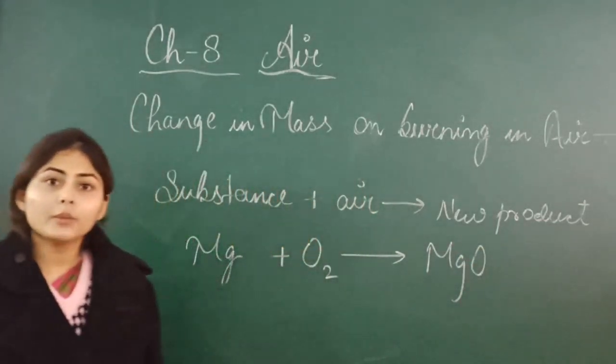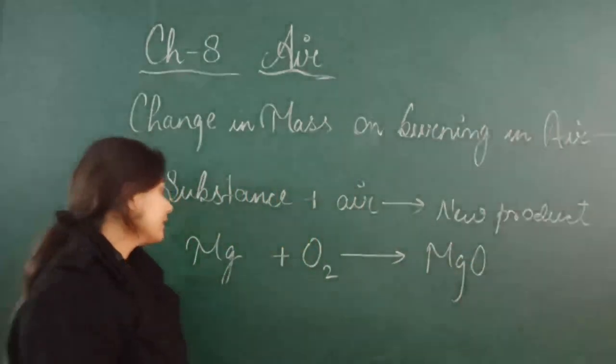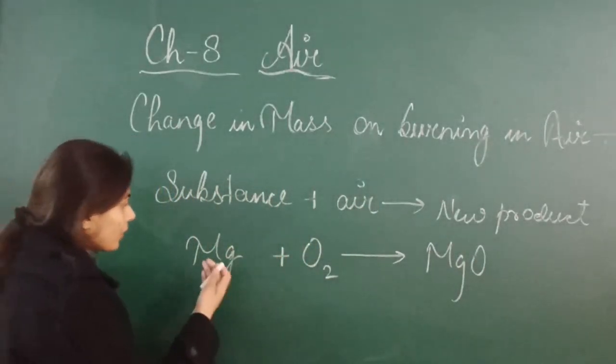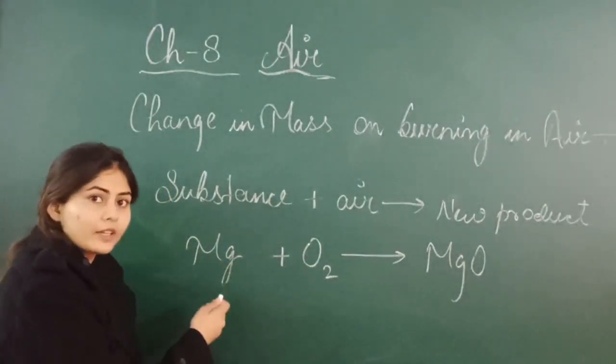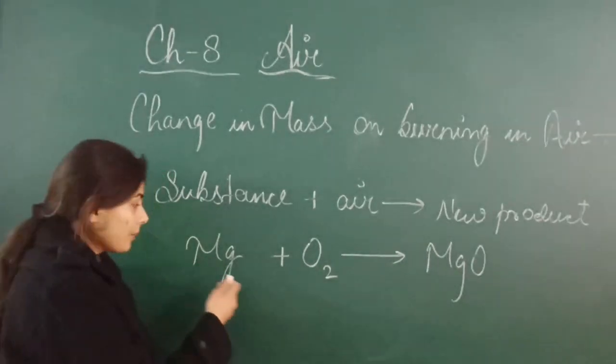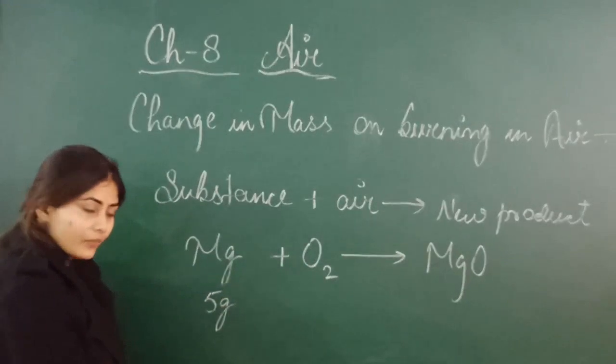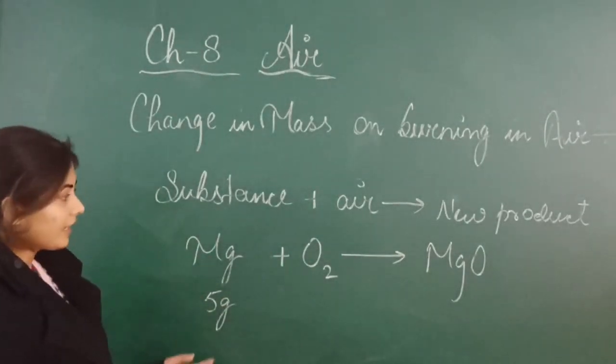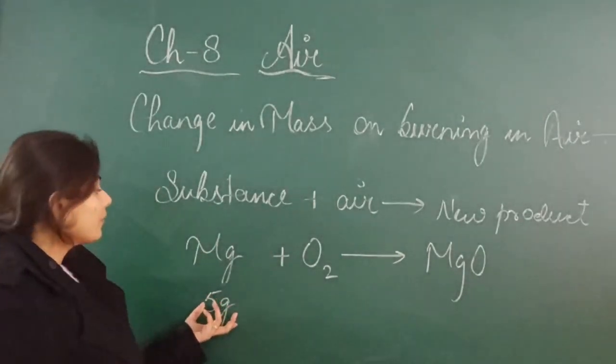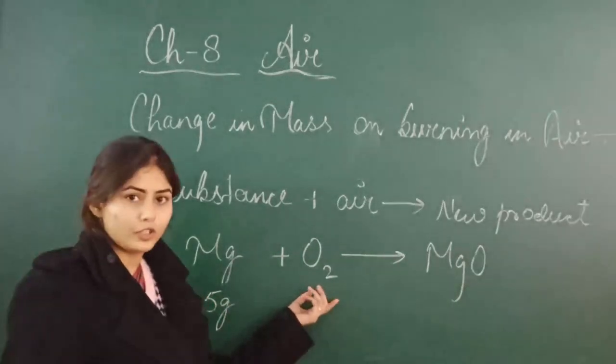Now for example, the mass of this magnesium in the reactant, before burning, I have taken as 5 gram. I have burned this 5 gram of magnesium in the presence of oxygen.